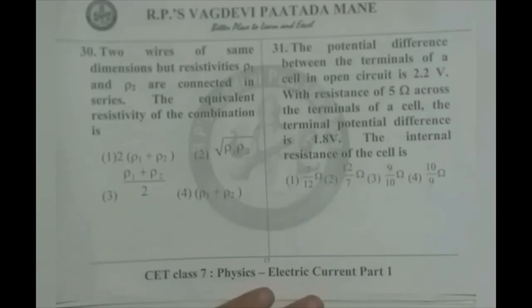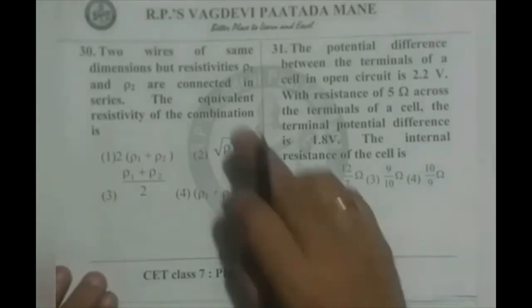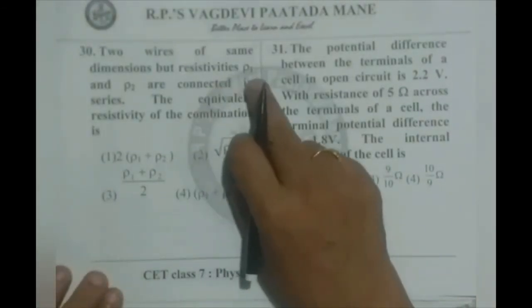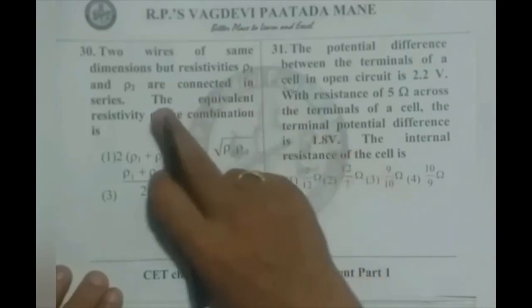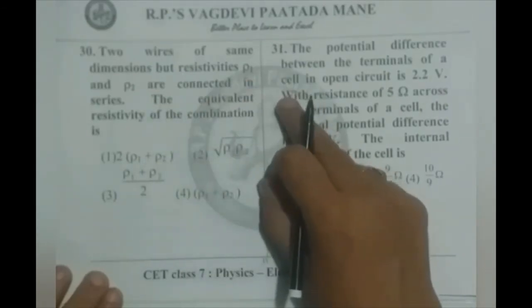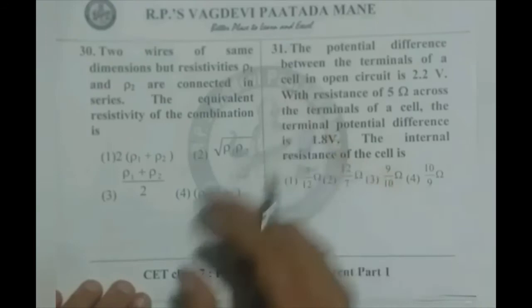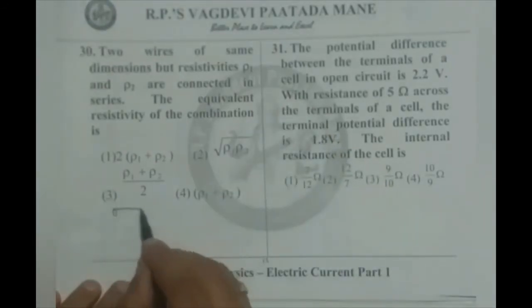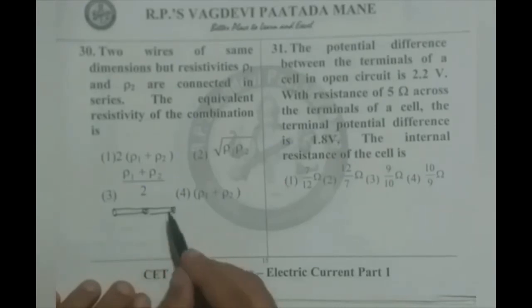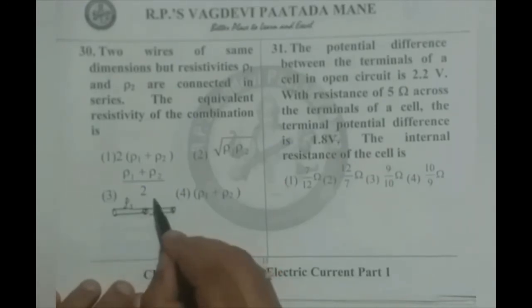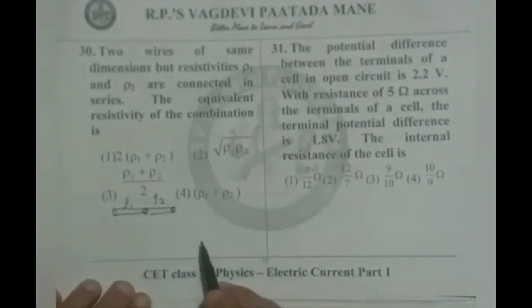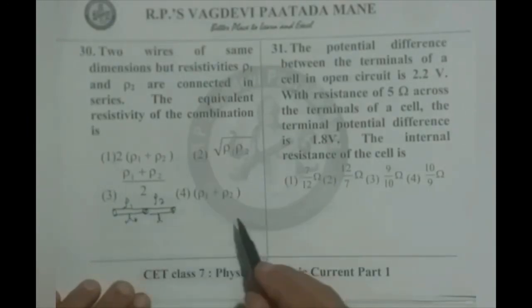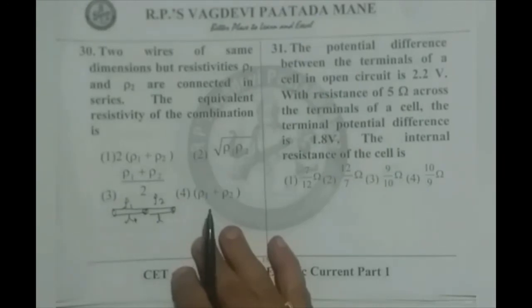Now, going for the 30th question, 2 wires of same dimensions but respective resistivities ρ1, ρ2 are connected in series. The equivalent resistivity of the combination. Say I want to draw a figure here like this. Say these two are the wires. One is of resistivity ρ1, another is of resistivity ρ2, and their lengths are L and L, areas remain same.